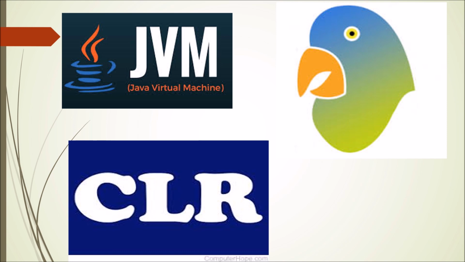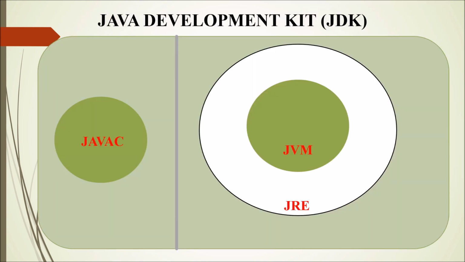Now talking about the JDK, that is Java Development Kit, it can be summarized in two sections. The left section which you can see is javac, that is the Java compiler used for compilation purposes, and the right portion is the JRE, which is used as the runtime environment to execute this .class file, and it is executed with the help of this JVM.